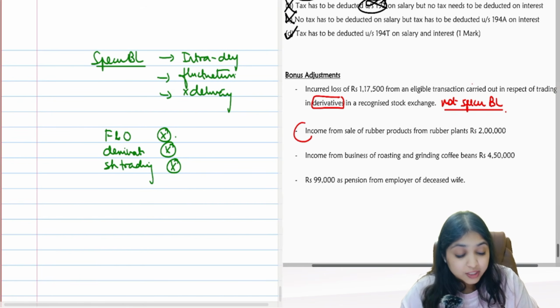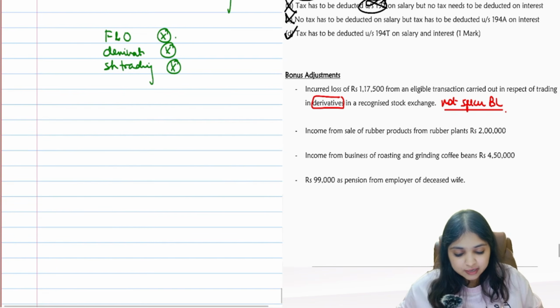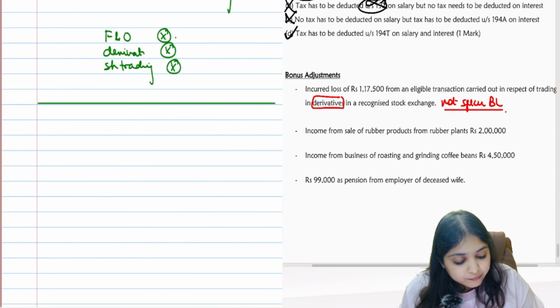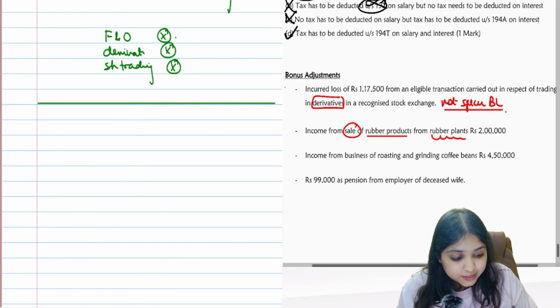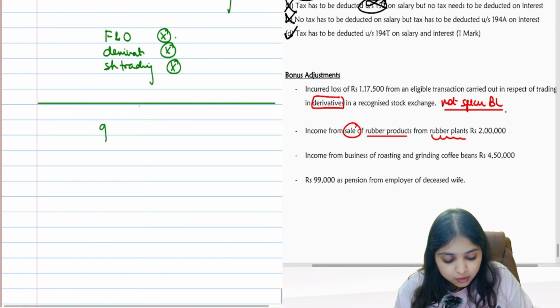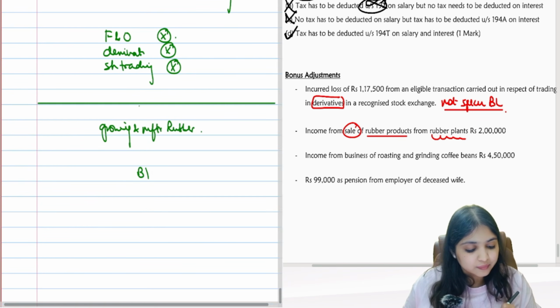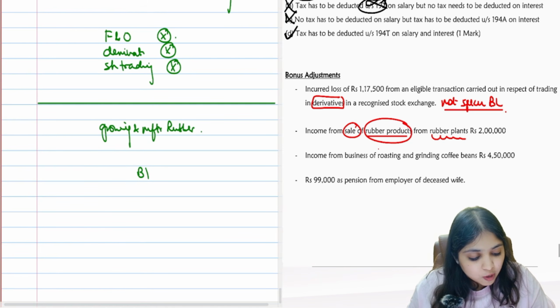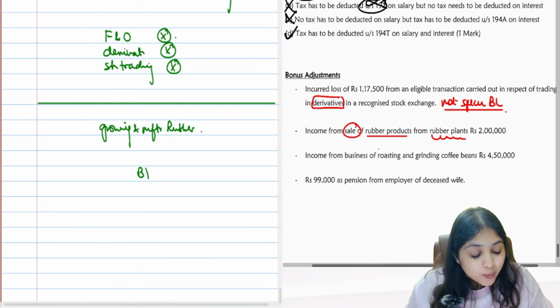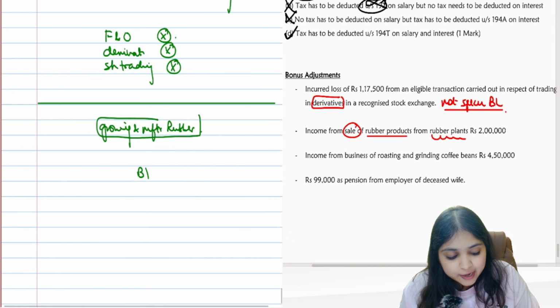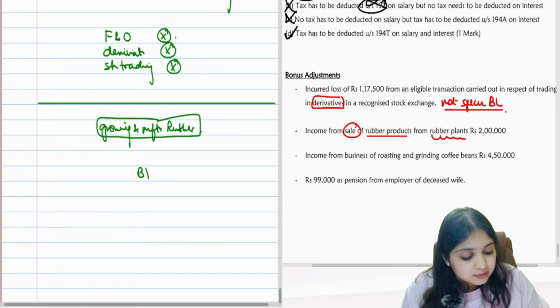Then this I found interesting, because a little bit of interpretation is involved. The question is saying income from sale of rubber products from rubber plants. My question to you is, is this income from growing and manufacturing rubber, or is this just pure business income? The question says we are first growing rubber plants, then we are making rubber products. This will become growing and manufacturing rubber. Composite income.